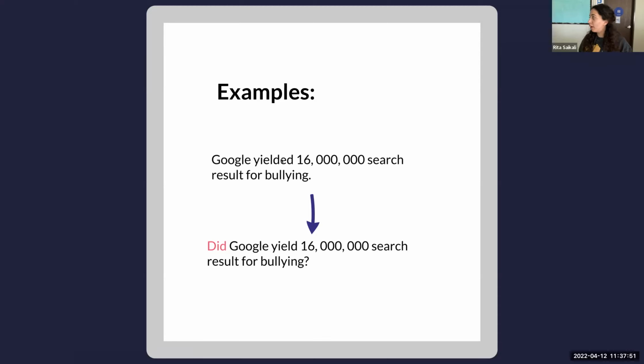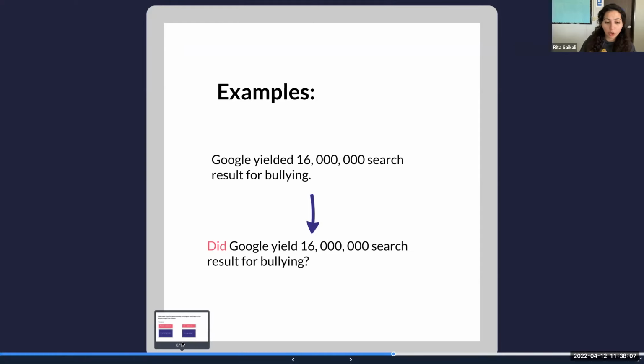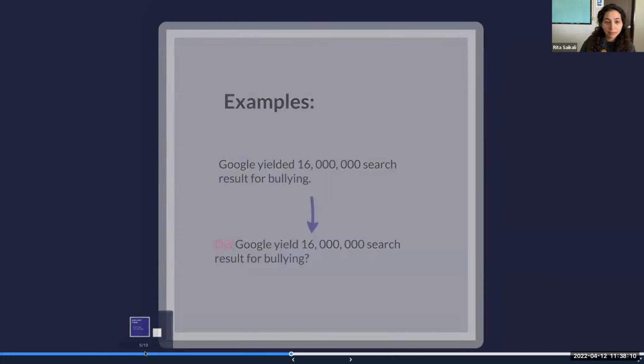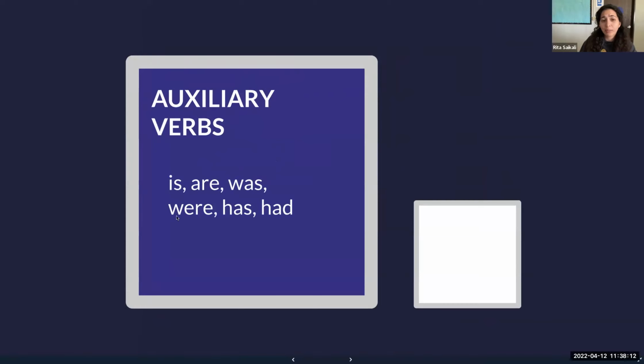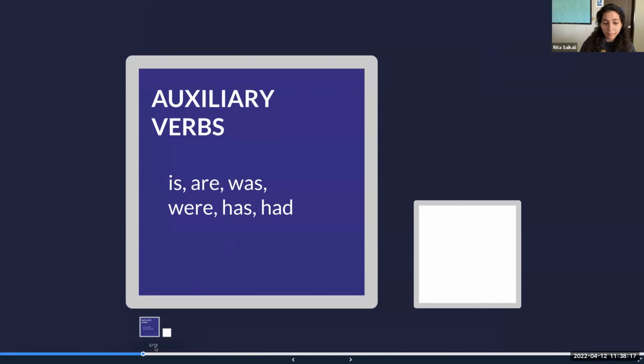Does that make sense so far? Yes, no, maybe? Yes. Okay. So this sentence does not have any auxiliary verbs or any modal verbs. And you can tell that because you can memorize them. So if you go back, you can see what the list is: are, was, were, has, had, okay? So it's basically the verb to be and the verb to have. That's something you can memorize.